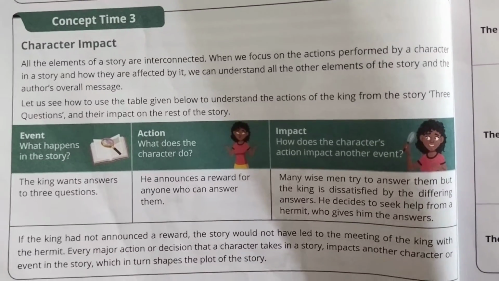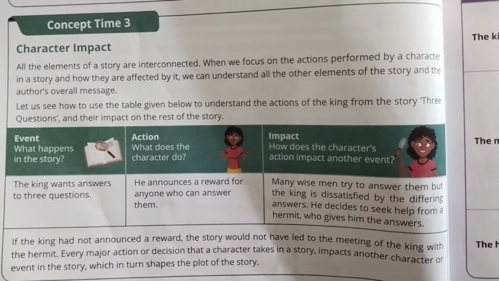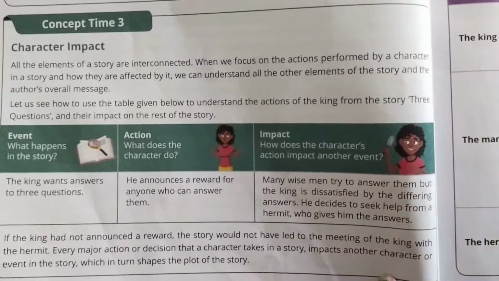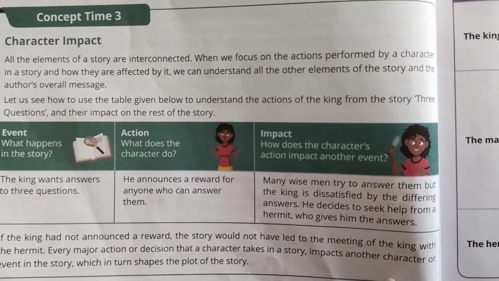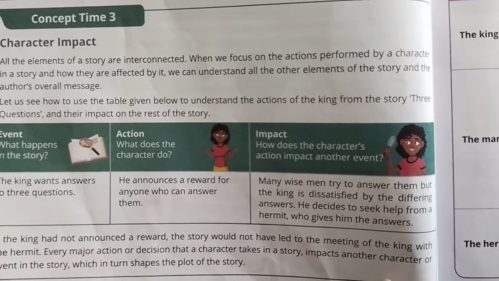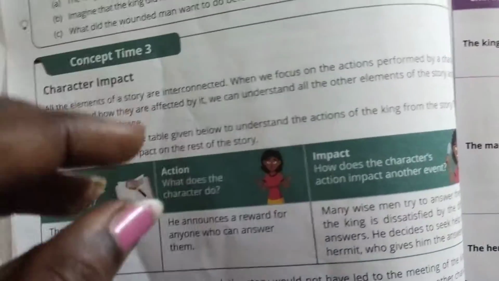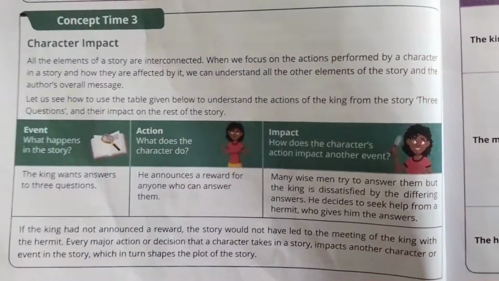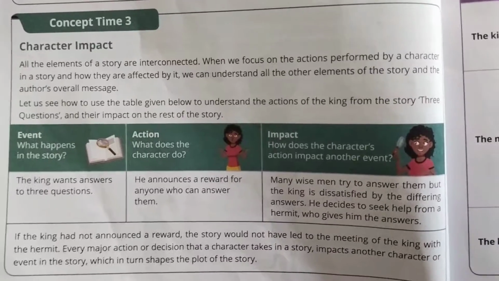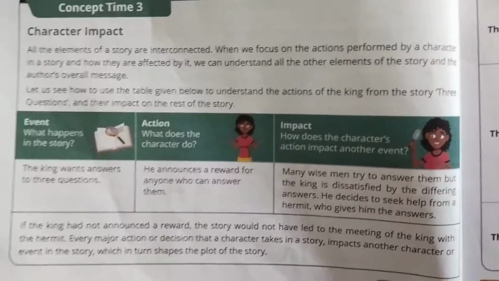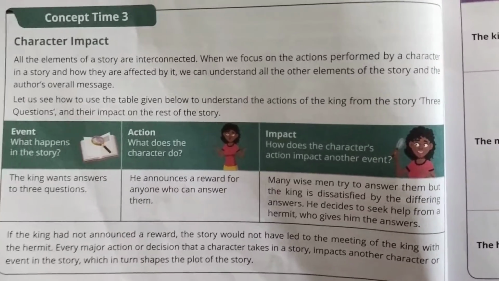Every major action or decision that the character takes in a story impacts another character or event in the story, which in turn shapes the plot. If there is a character, it definitely needs another character or element to make the story a good idea, which is known as the plot of the story.